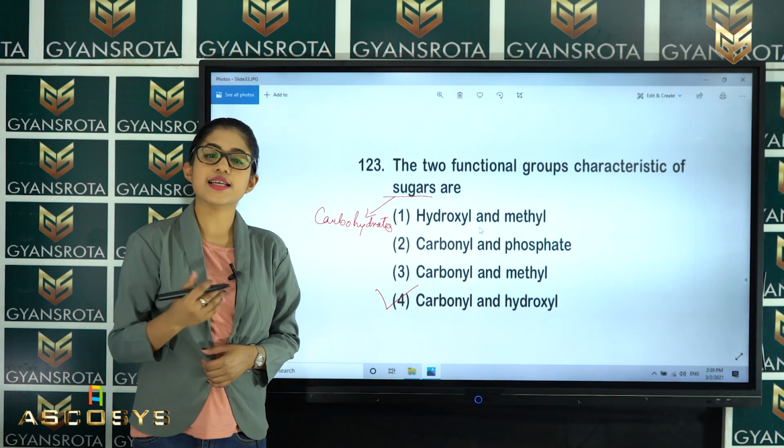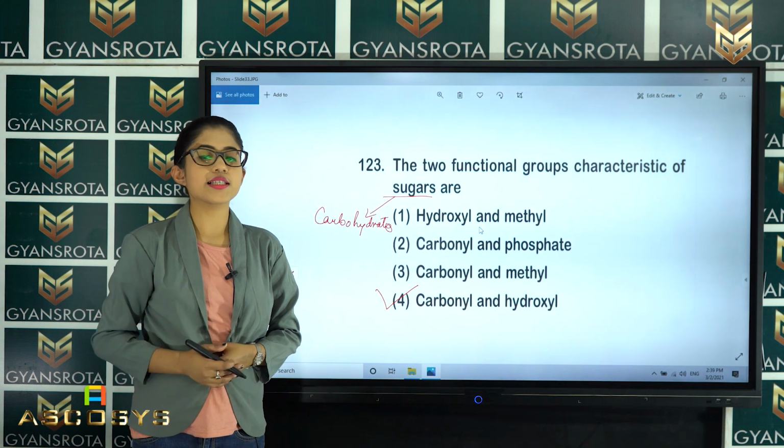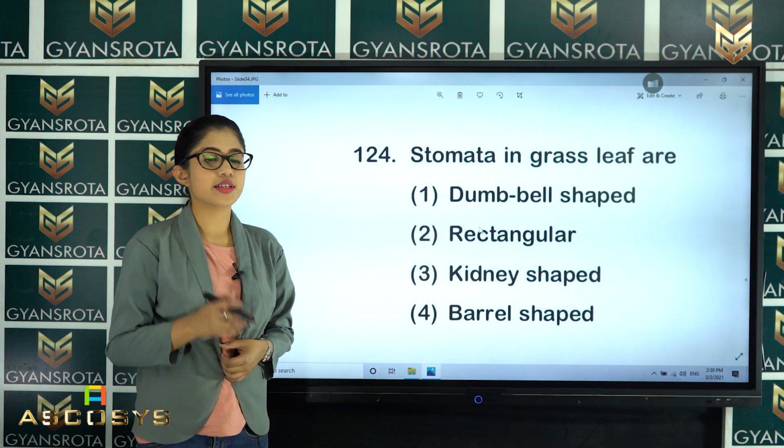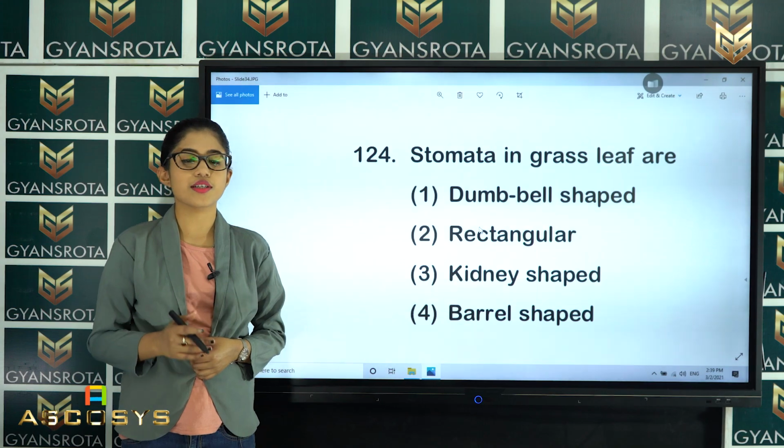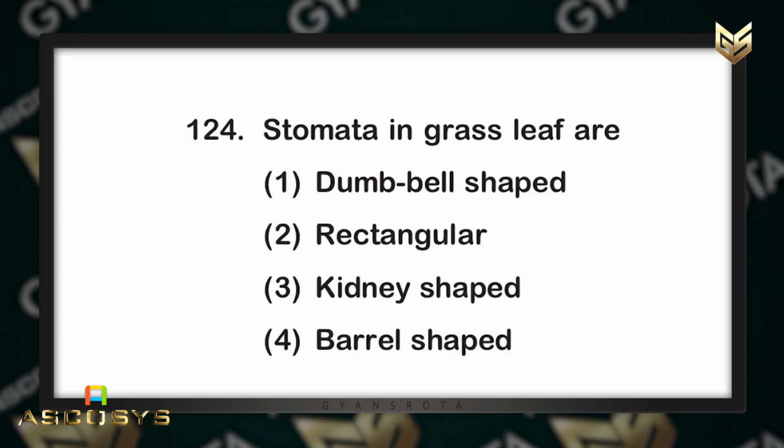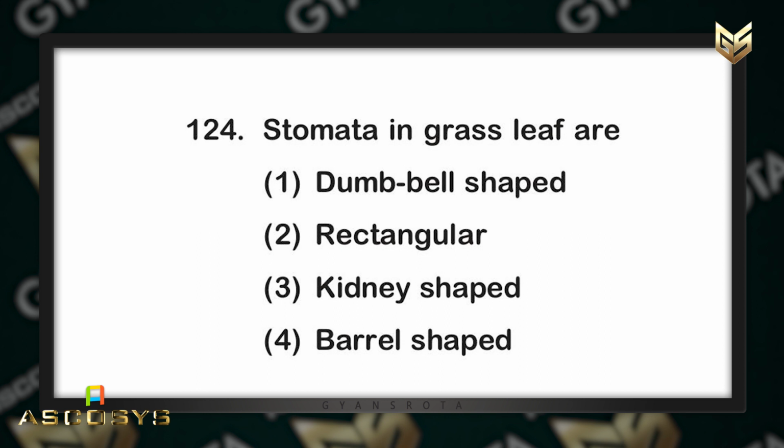So, this is a very easy question, right? Now, let us see the next question. In the next question, question number 124: stomata in grass leaf are dumbbell shaped, rectangular, kidney shaped or barrel shaped.